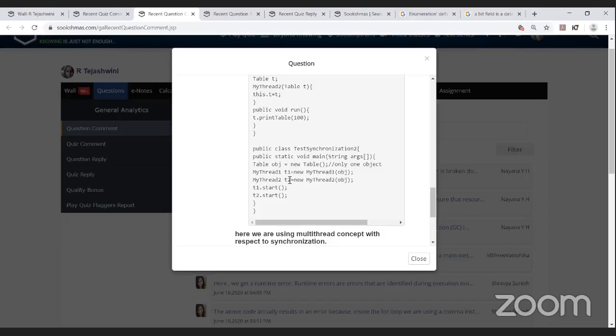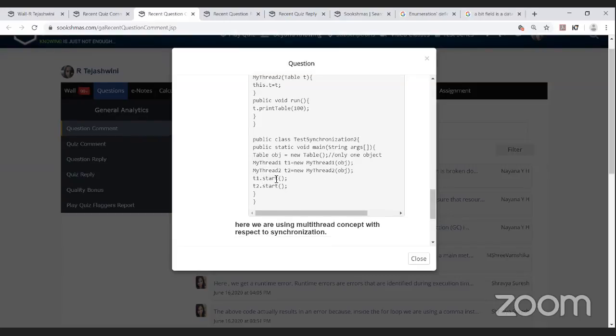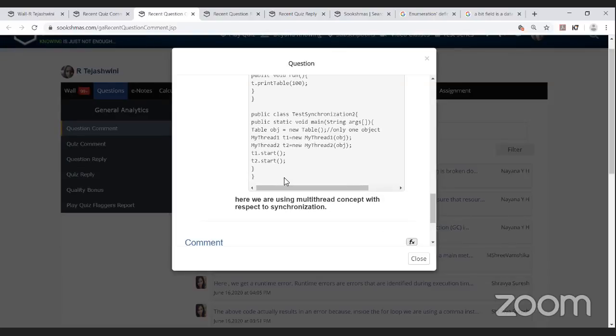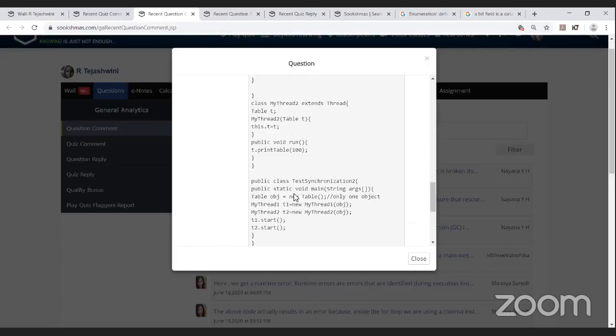Yes, and the two threads being created here are my thread T1 is equal to new my thread of obj, and my thread T2 is equal to new my thread of obj. She's starting these two threads, that is T1 dot start and T2 dot start. Here we are using the multi-thread concept with respect to synchronization.